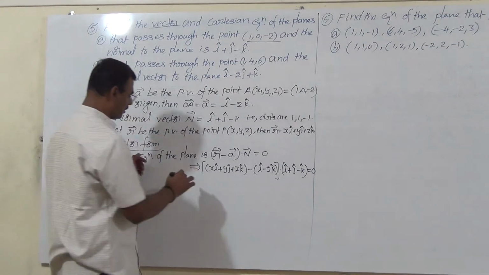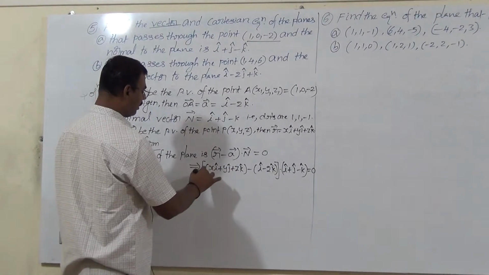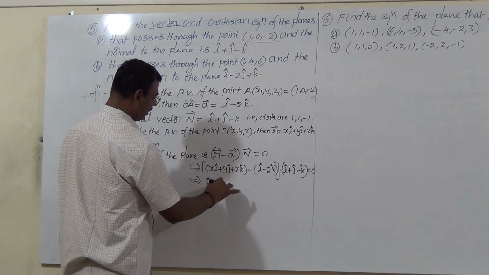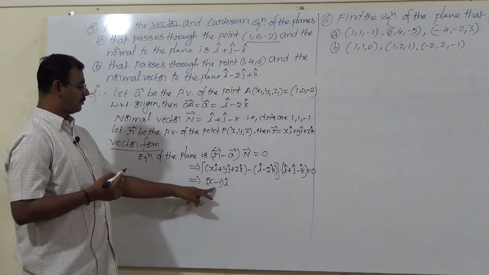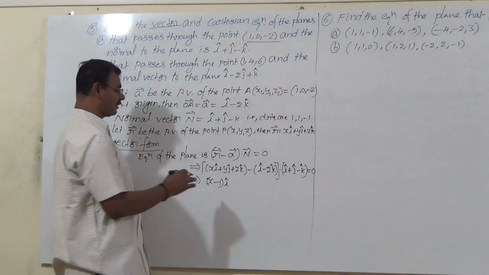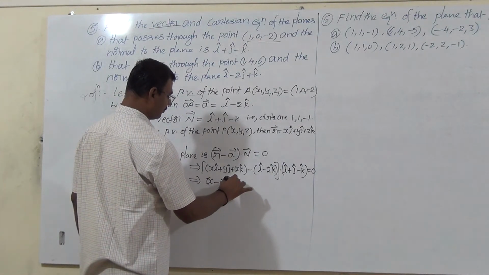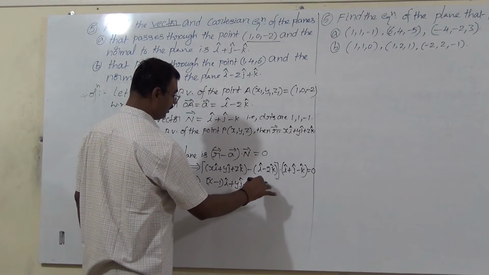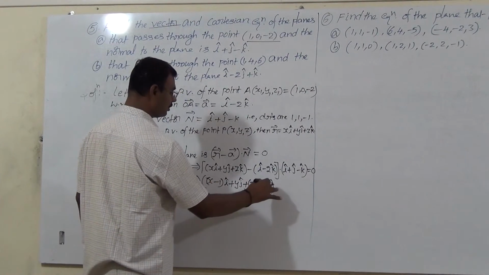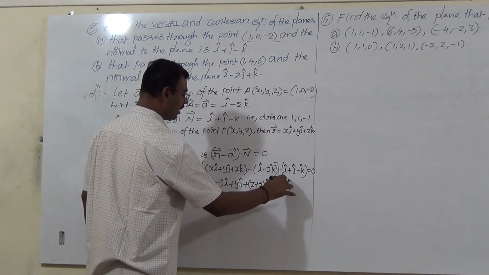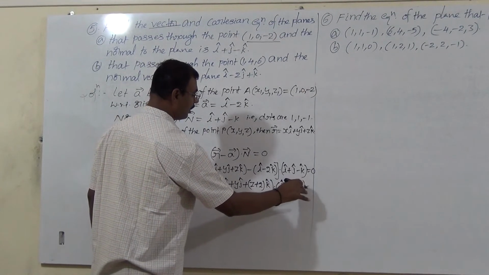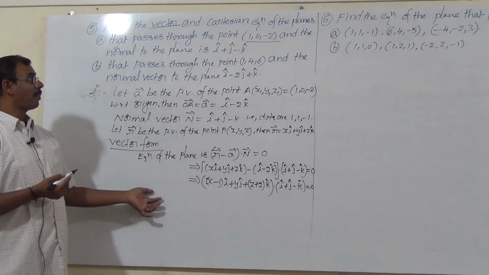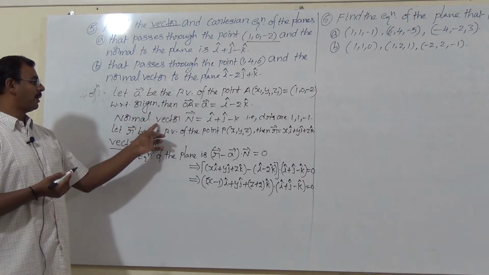Further, if you want, we can simplify like this. If I take i common and open the brackets, we get (x minus 1) into i plus y into j plus (z plus 2) into k, dot (i plus j minus k) equals 0. Okay, this is the vector equation of a plane passing through the point and perpendicular to the vector.